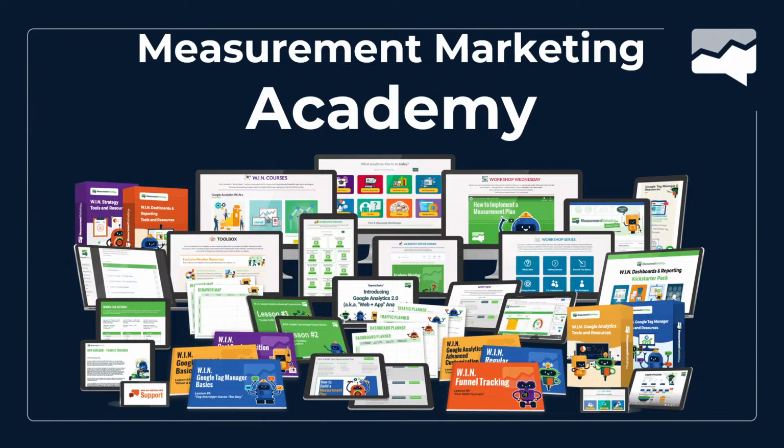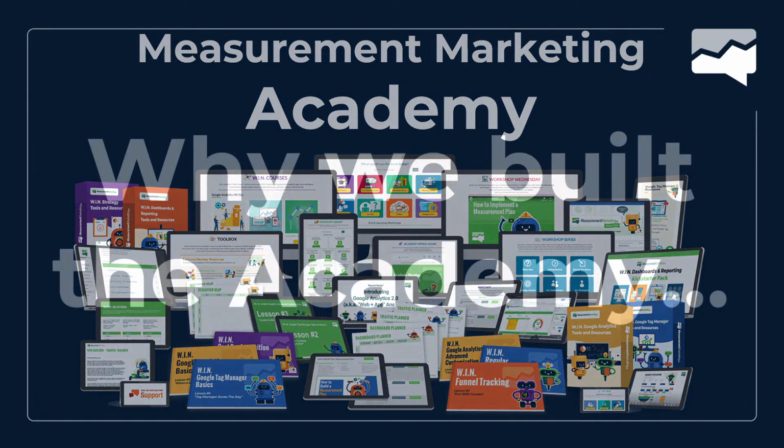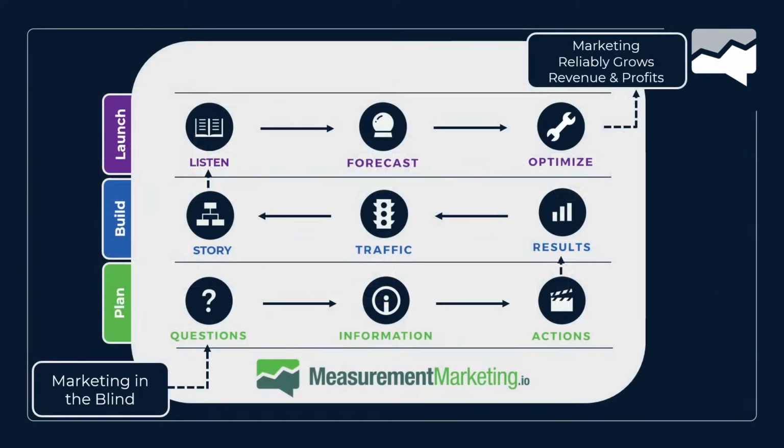Otherwise, remember I mentioned the Academy earlier. This is our flagship learning platform. This is here to help you understand how to get through the framework and go through it better, how to improve your plan, how to improve your builds, how to improve your launches and get more juice from the squeeze, right? Get more from your measurement systems. Make sure they're really useful. Getting to the point where instead of just randomly guessing at what needs to happen to move things forward, you know what you need to do to move things forward. You know what actions you should take, and you know what results you're more than likely going to get from those actions. That's the beauty of measurement. It makes marketing so much simpler when you understand how to measure. And that is what the Measurement Marketing Academy is all about.